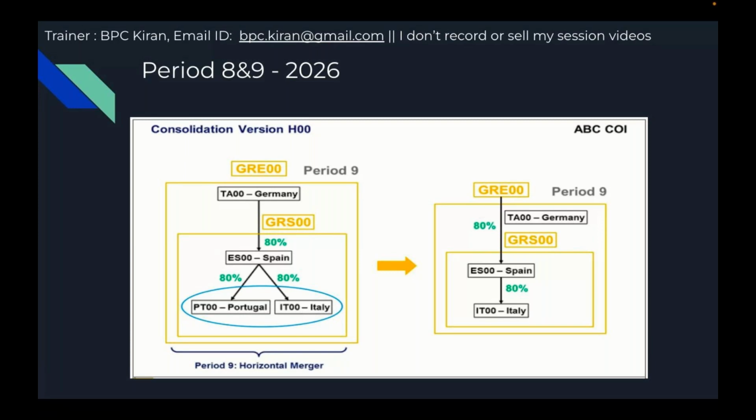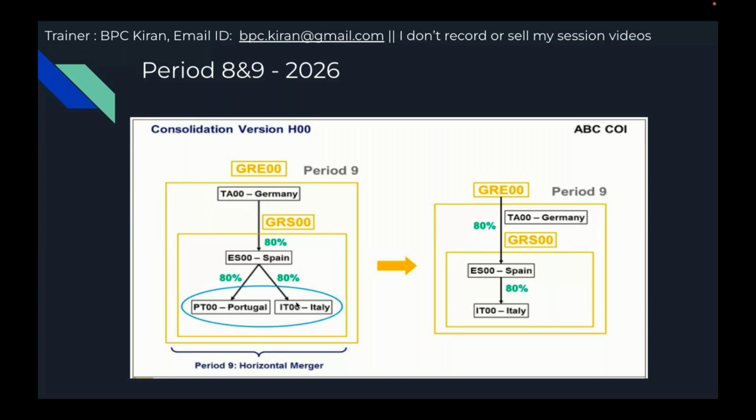The parent should be the same for both entities, so both Portugal and Italy should be in the same group, Southern Europe group, and Spain's investment in both consolidation units should be the same. Spain invested 80% in Portugal, Spain invested 80% in Italy. Then only horizontal merger is possible.